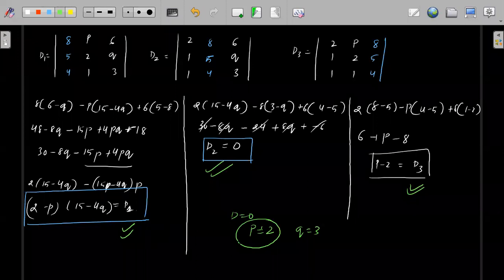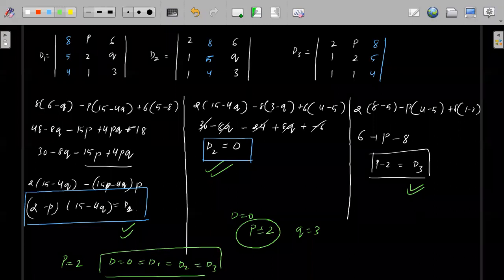So that means for P equals 2, D equals 0 equals D1 equals D2 equals D3, right? But we need at least one of them to be non-zero. So that means we cannot take P equals 2.